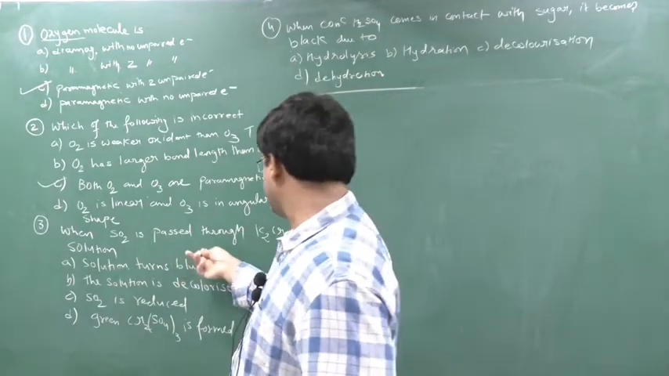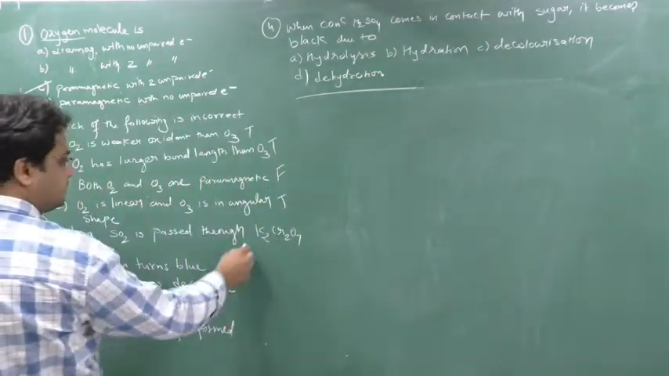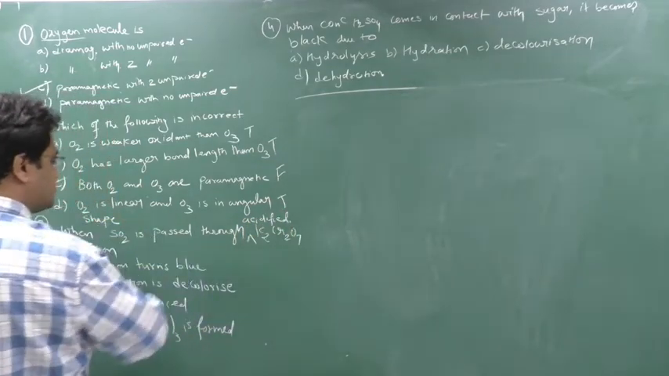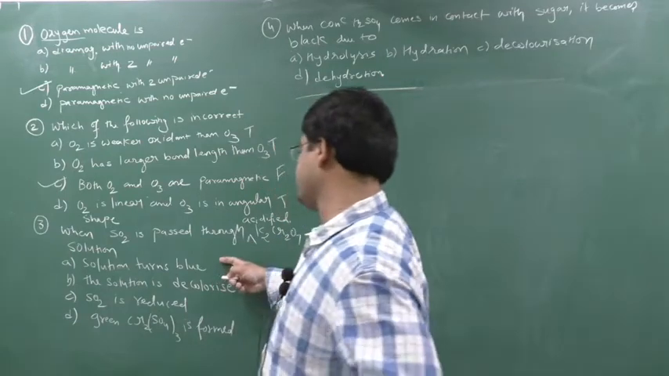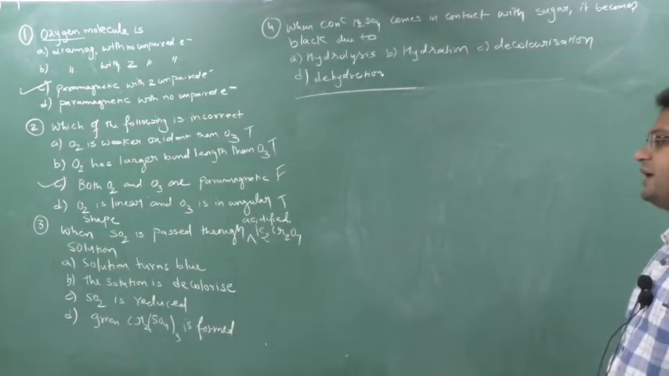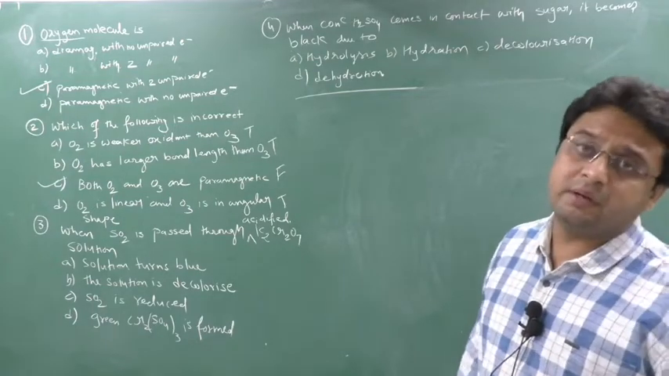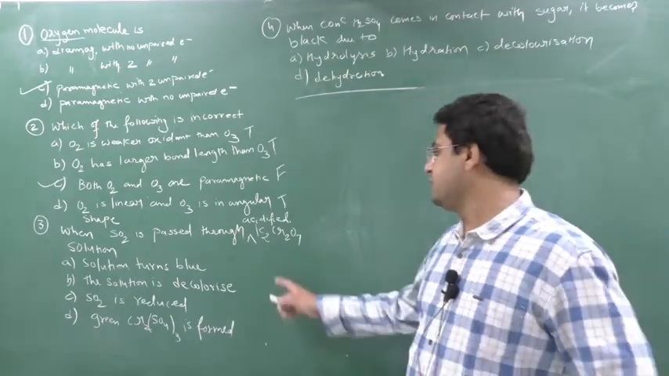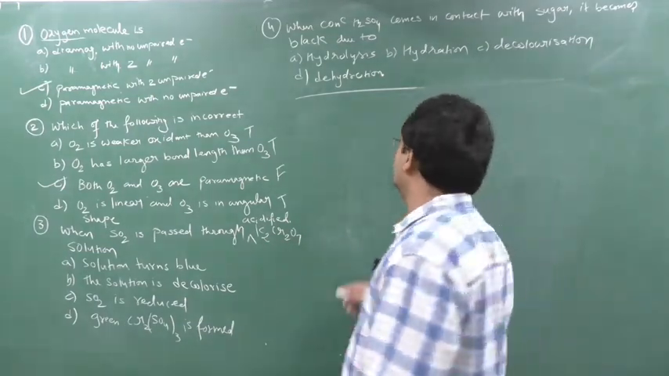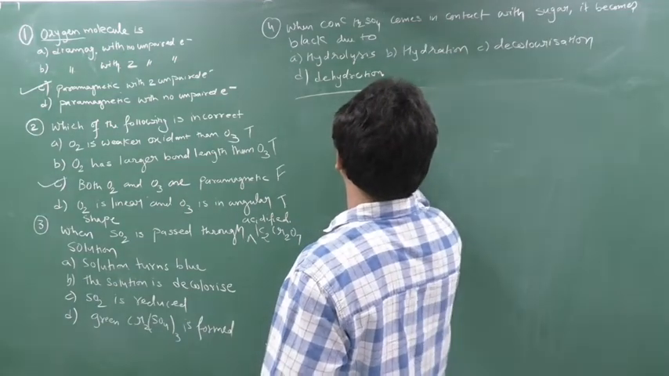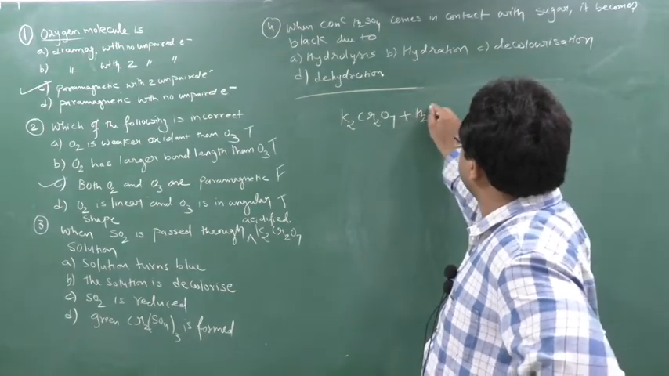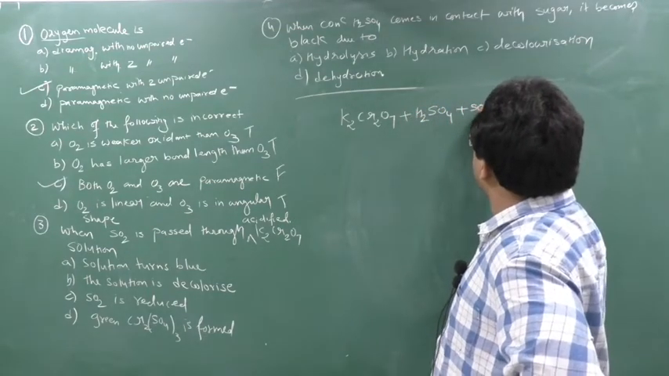When SO2 is passed through K2Cr2O7 solution, but which kind? Acidified. This I forgot to write down. Acidified K2Cr2O7 solution. So the options: solution turns blue, decolorized, or SO2 is reduced, or green Cr2(SO4)3 is formed. For this you have to remember the reaction between K2Cr2O7 and SO2. K2Cr2O7, to make it acidified, I will write H2SO4, and I will pass SO2.